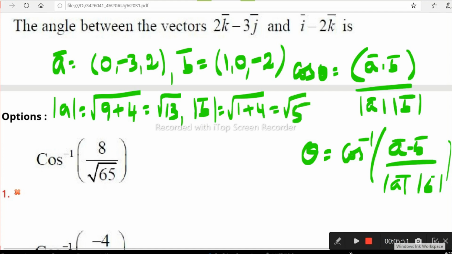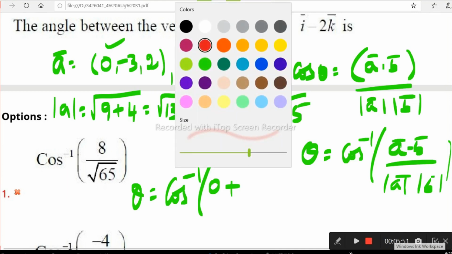What is given here? Theta is equal to cos inverse of a dot b, which means a1 b1 plus a2 b2 plus a3 b3. 0 into 1 is 0, plus 0 into 1 is 0, I will change the color.